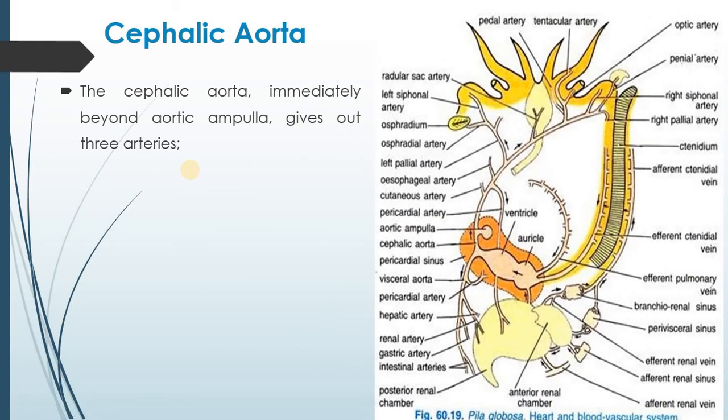This is the picture with the help of which we will discuss the cephalic aorta. First, supplying the skin, the cutaneous artery.